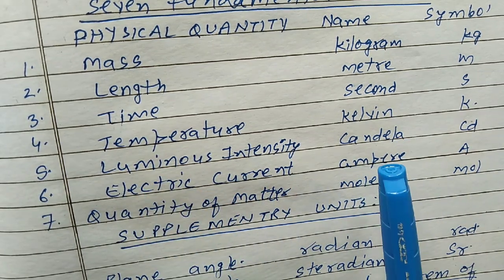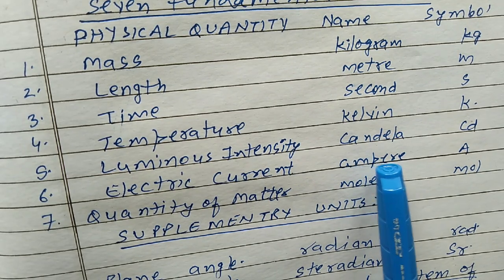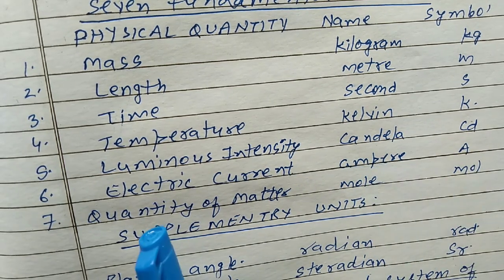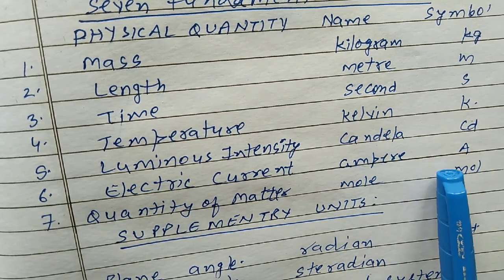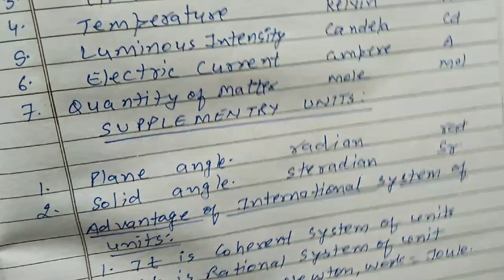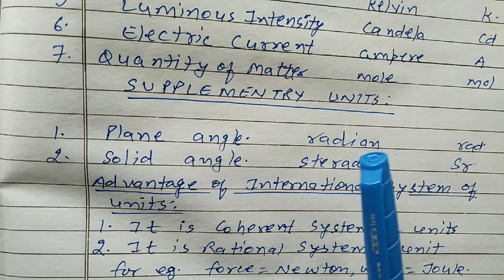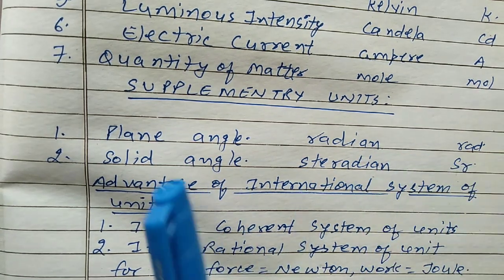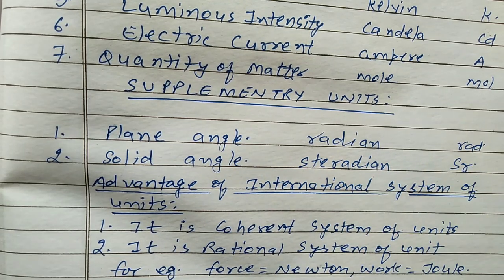Sixth, electric current, unit we know from 10th class, that is ampere, symbol is A. Seventh, quantity of matter, unit is mole and symbol is mol. We have 2 supplementary units. First is plane angle, unit is radian, rad. Second, solid angle, steradian, sr.